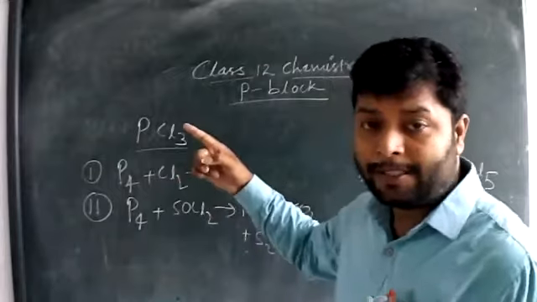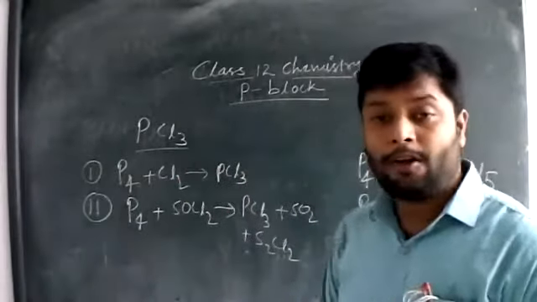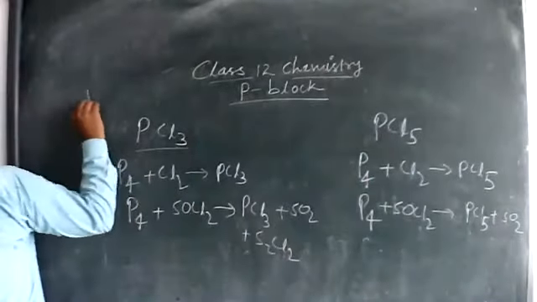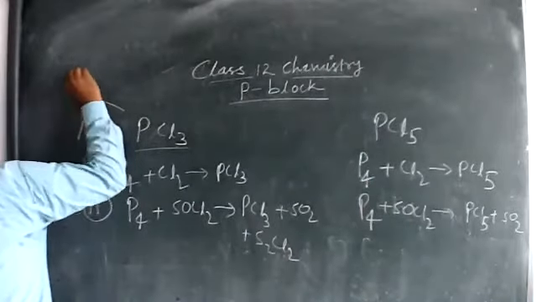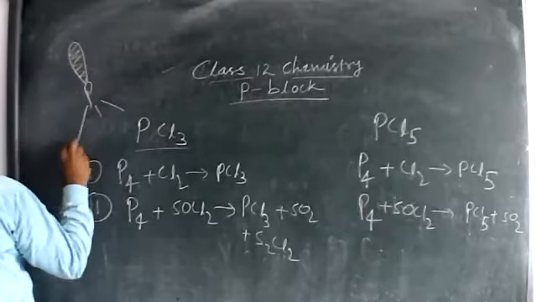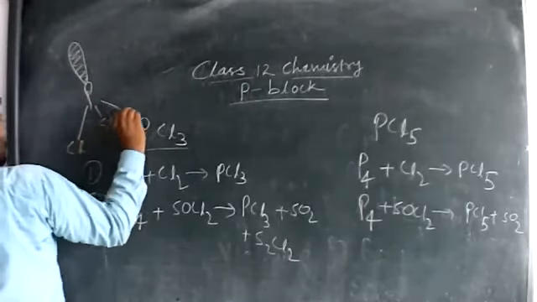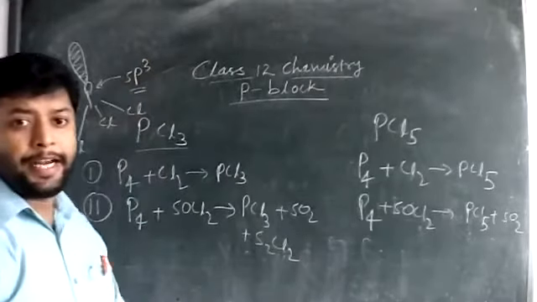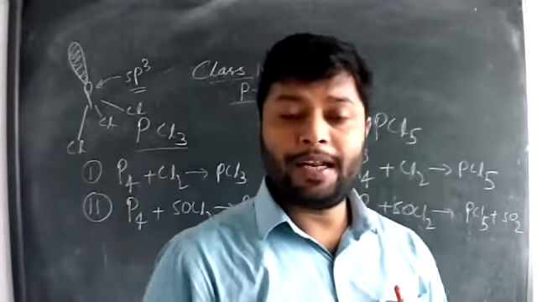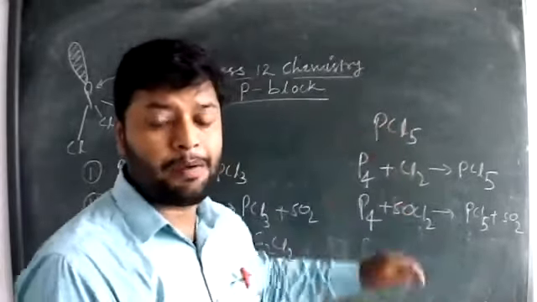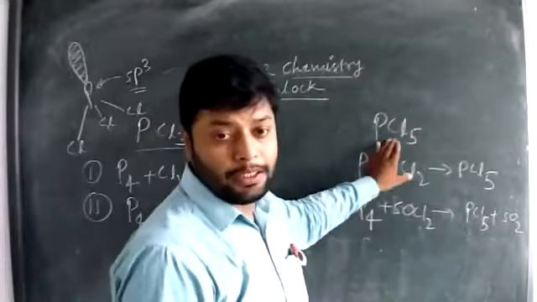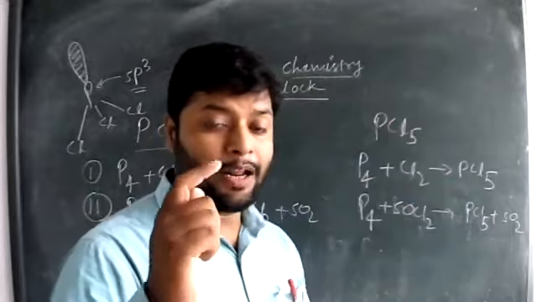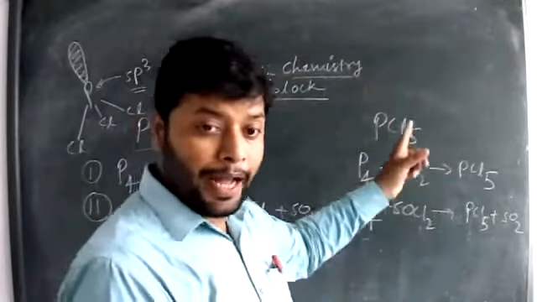You can see there is one lone pair on the phosphorus atom, so the structure will be pyramidal, with sp3 hybridization. But for the geometry of PCl5, because of the 5 bonds, 5 different orbitals, one s, 3 p and 1 d, are utilized in the hybridization.